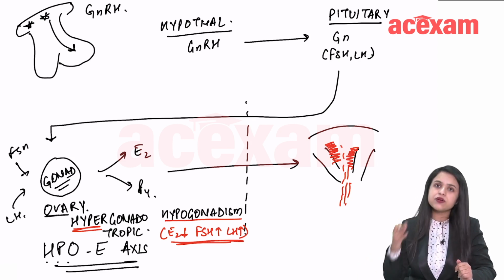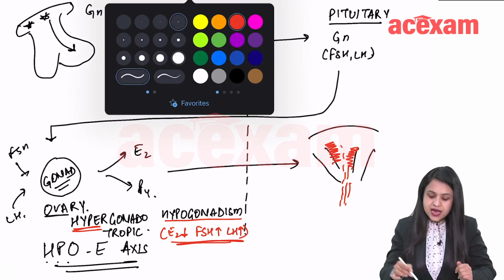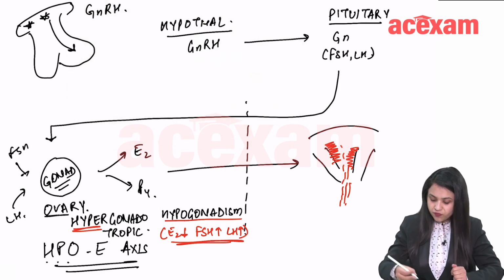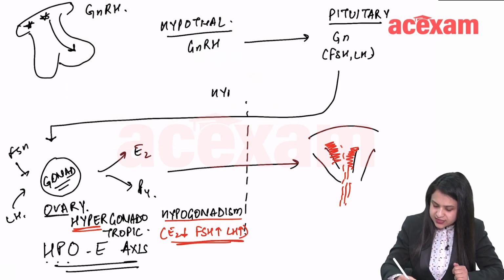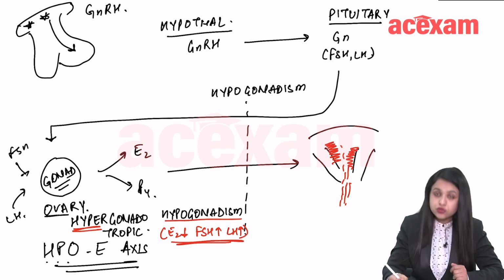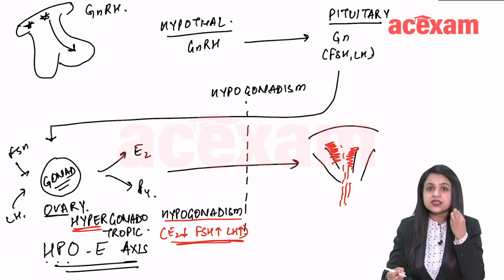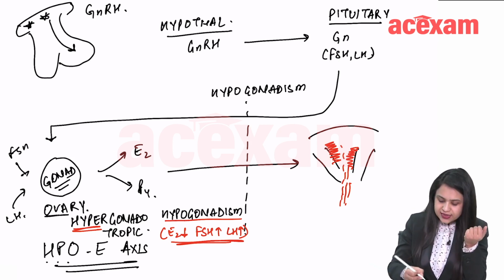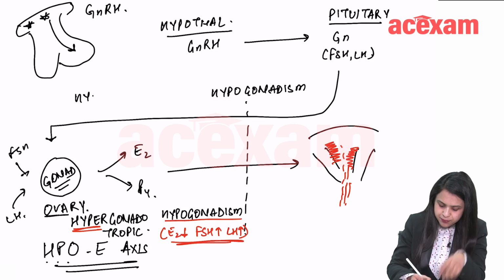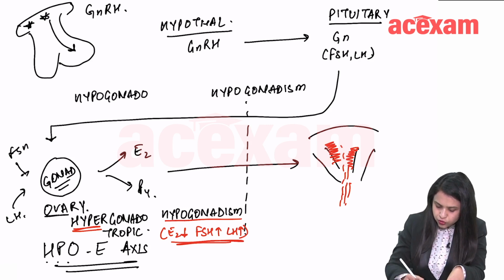That is hypergonadotropic hypogonadism. Another scenario is if the hypogonadism is due to central cause, the gonadotropins are not enough, there is some central problem, then that is called as hypogonadotropic hypogonadism.